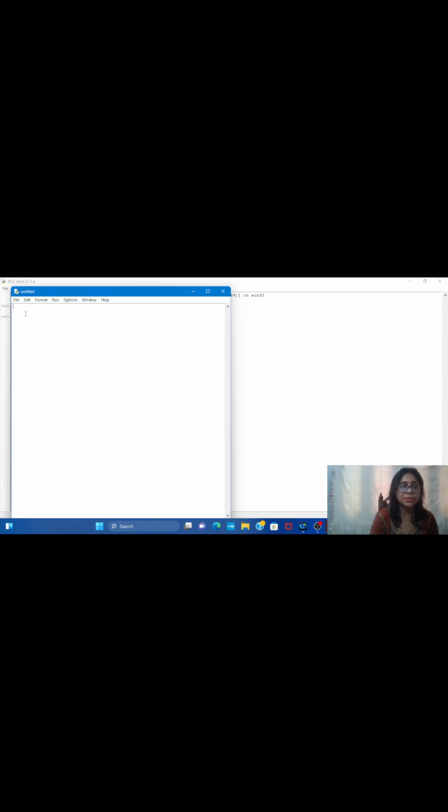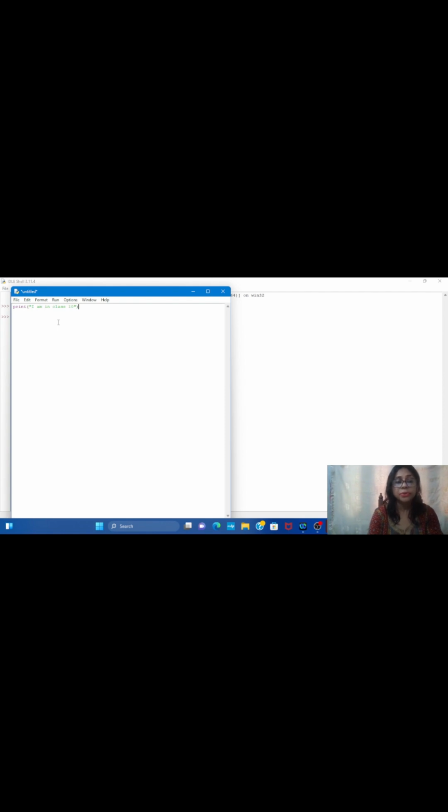Now first write your code. What we want to do is just print a string. Suppose I want to print, whatever you want to print, I am in class 10. So write print, within double quotation, I am in class 10.